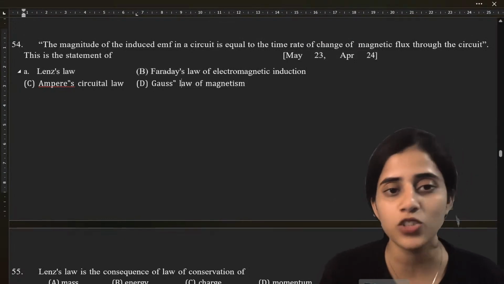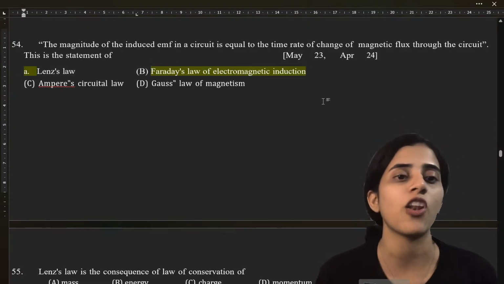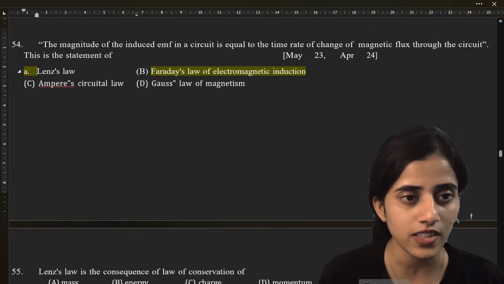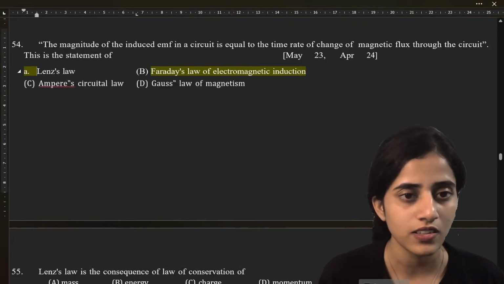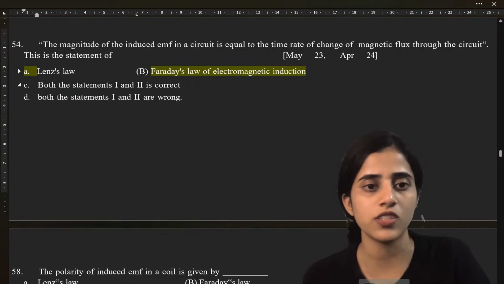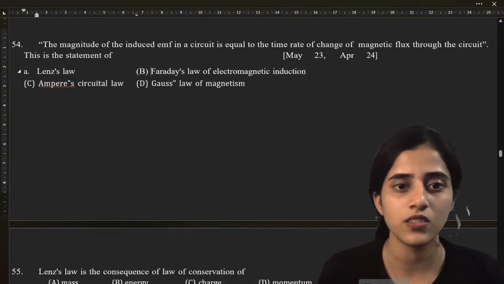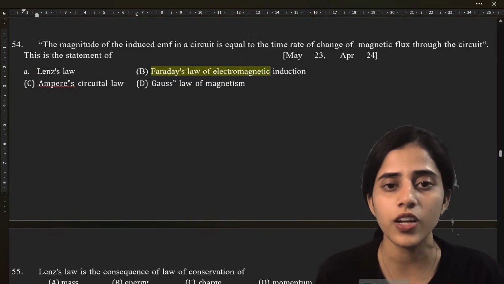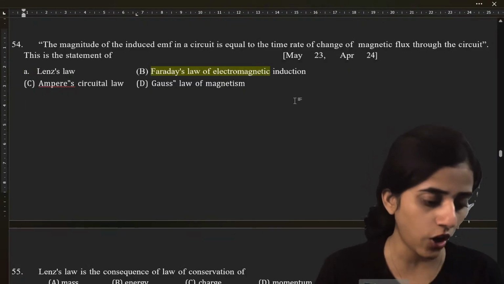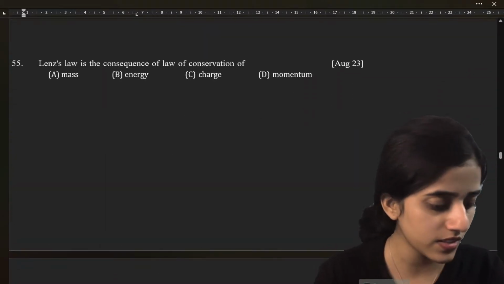I'm not able to select option B. Once again, option B, yes. Faraday's law. It's not A. Why is A also selected? Control Z. Okay, it is Faraday's law. Okay, very good. Next.